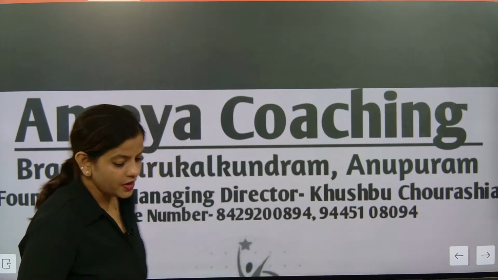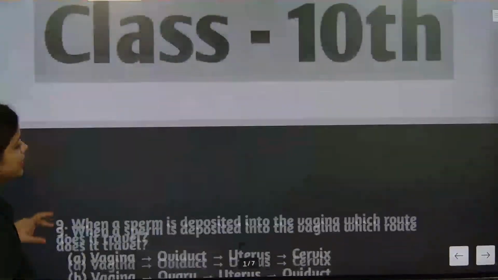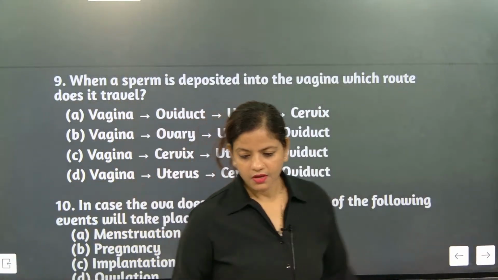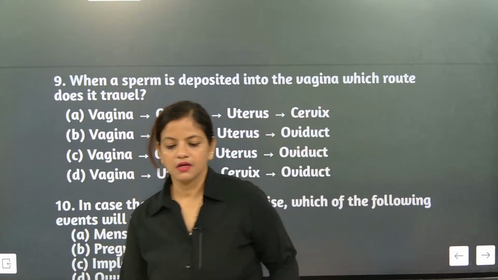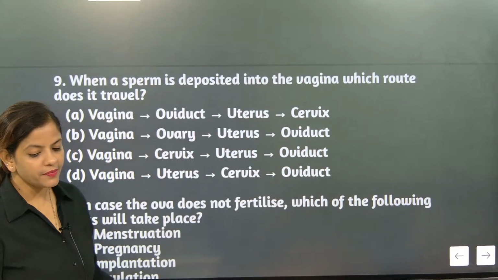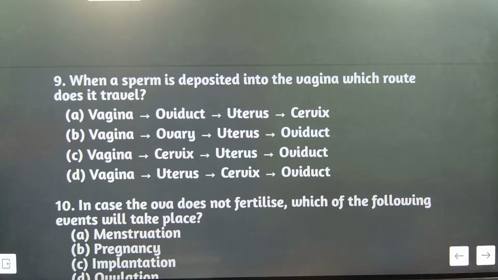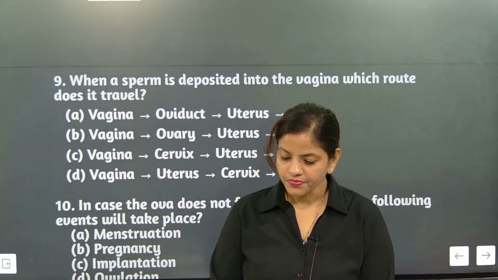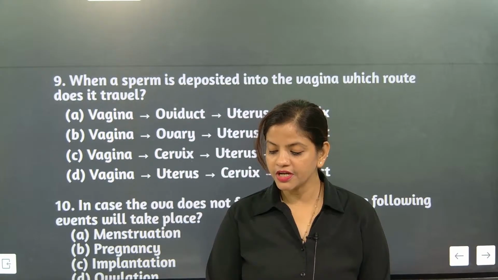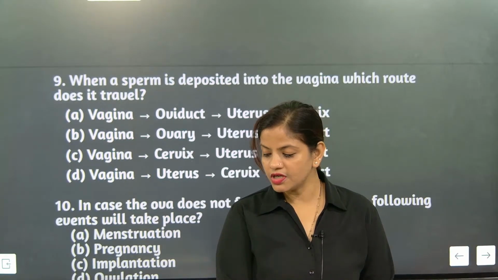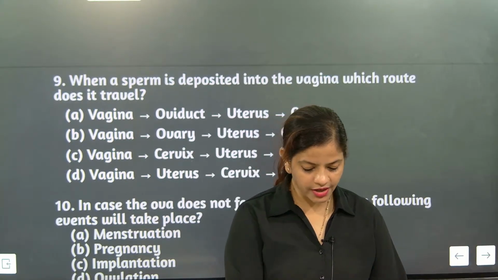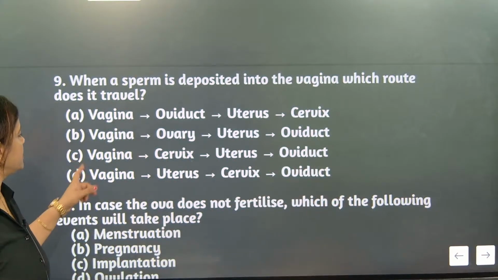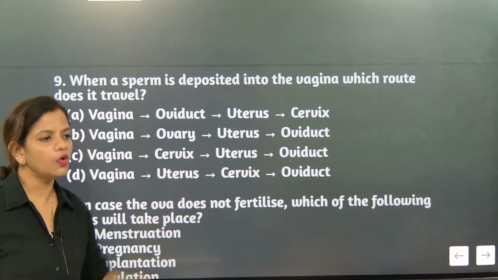So I hope you people have heard what I said. So in the reproduction chapter, let's start solving the questions. The first question is: the sperm is deposited into the vagina. Which route does it travel? What is the answer here? The route it is traveling is C: vagina, cervix, uterus and oviduct.